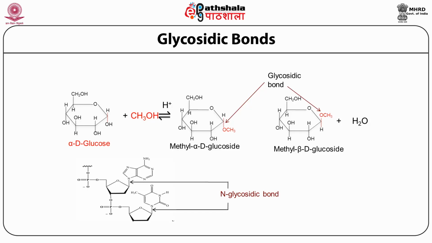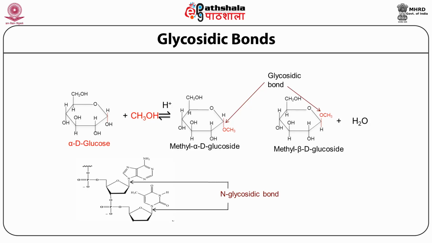Not only can glycosidic bonds form between these kinds of monomers, but N-glycosidic bonds are also important in linking ribose to purines and pyrimidines in nucleic acids, as shown in this figure. The N-glycosidic bond forms between the anomeric carbon and an amine, and these are the bonds that link D-ribose to purines and pyrimidines in nucleic acids.